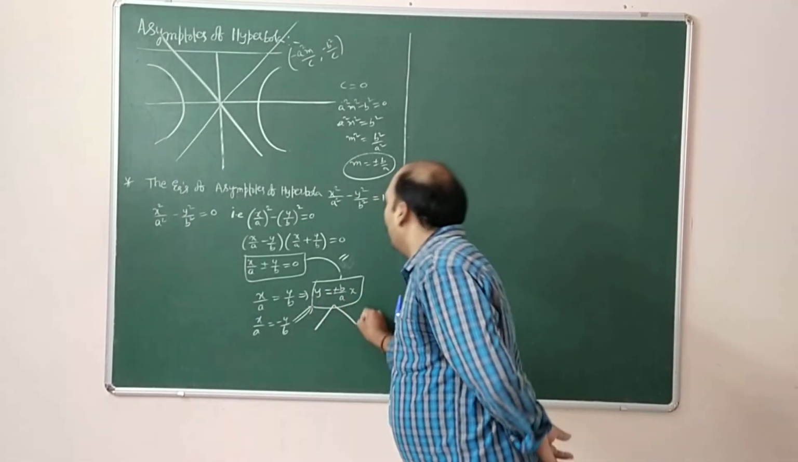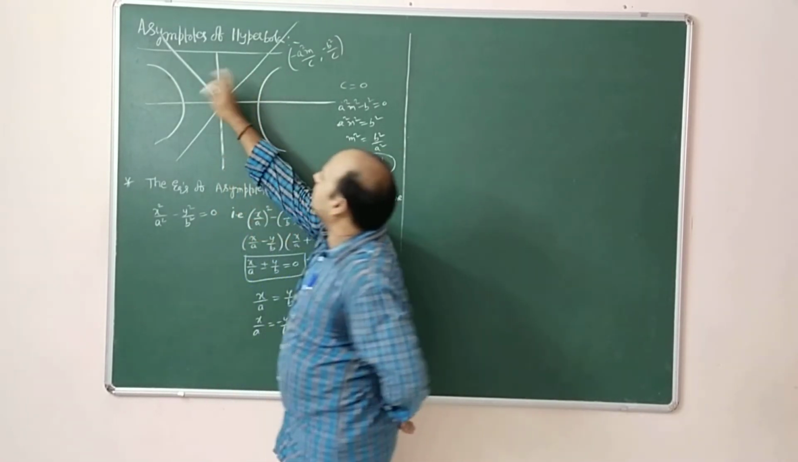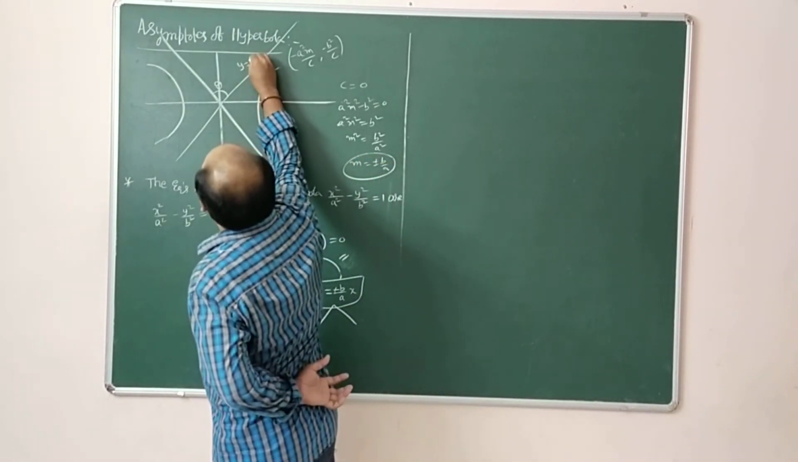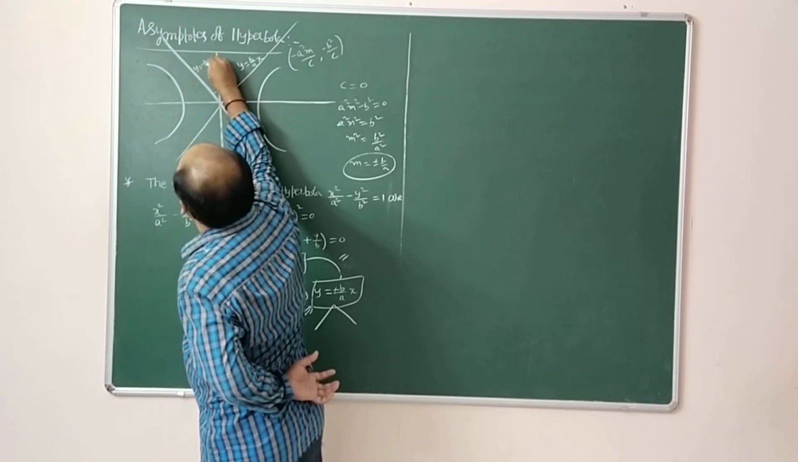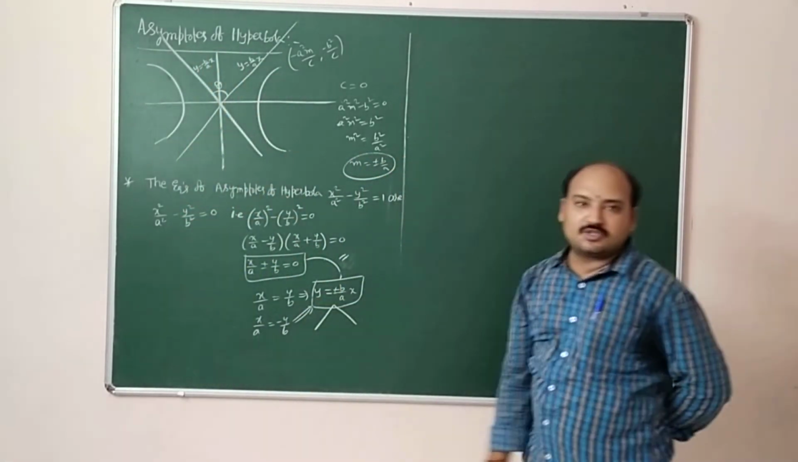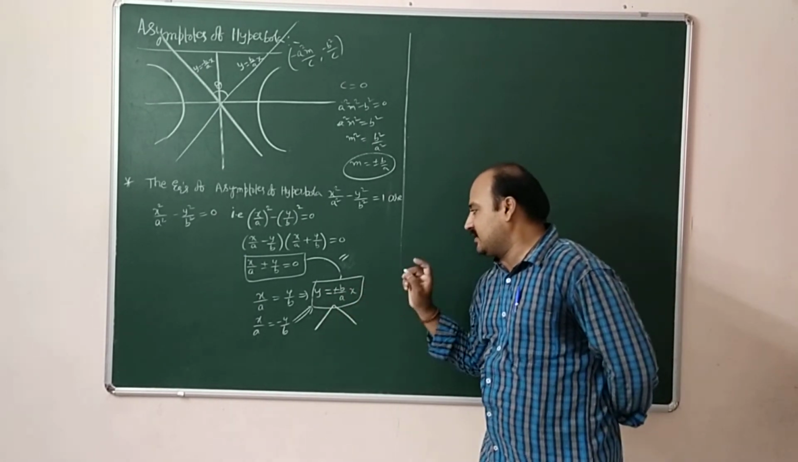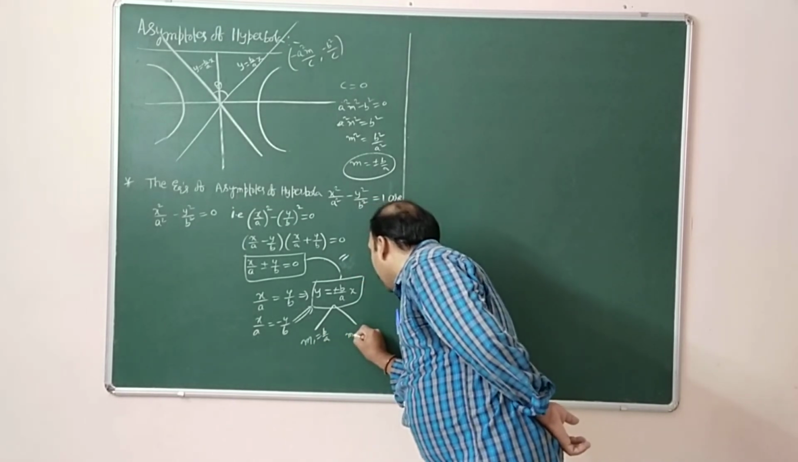So the angle between the asymptotes is theta, and these two are the asymptote equations. One is y is equal to b by a x, another one is y is equal to minus b by a x. Two asymptotes. If you compare this equation with y is equal to mx, m1 is equal to b by a, m2 is equal to minus b by a.